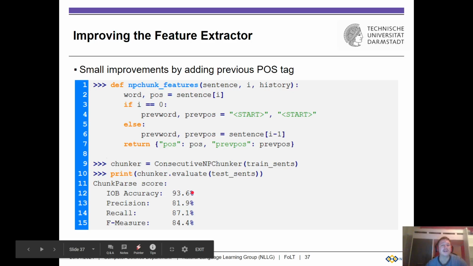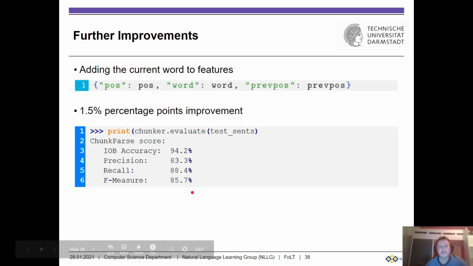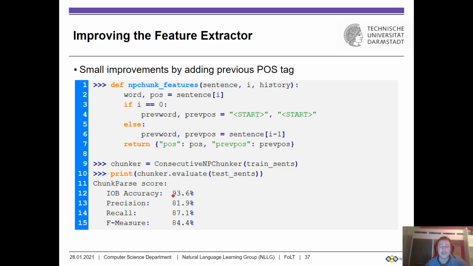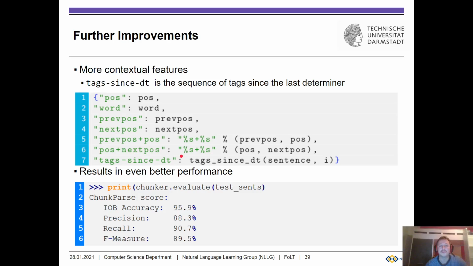But we can still do better and also take the current word as a feature into account, and it goes up to almost 86% in F1 and 94 in accuracy. So again, a nice improvement, and we can continue and develop novel features.